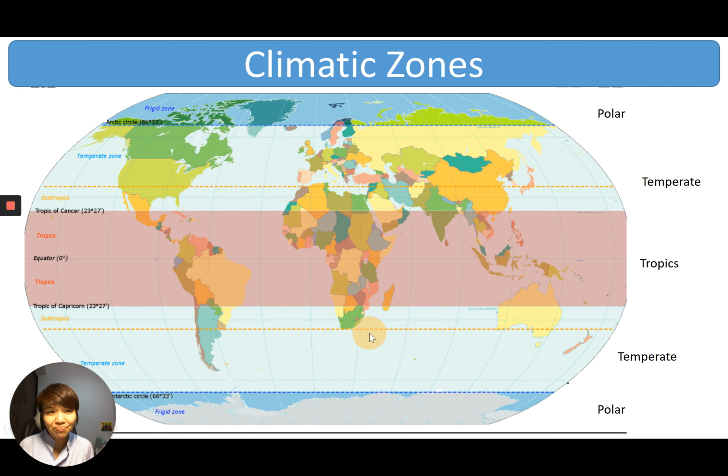Have a look at this map. So where are the tropics? As you can see, it's between the Tropic of Cancer and Capricorn. And for the temperate zone, from the word temperate, you know that these places experience the 4 seasons. So it'll be from Tropic of Cancer all the way to the Arctic Circle, as well as from the Tropic of Capricorn all the way to the Antarctic Circle. And the remaining zones will be the polar zone.